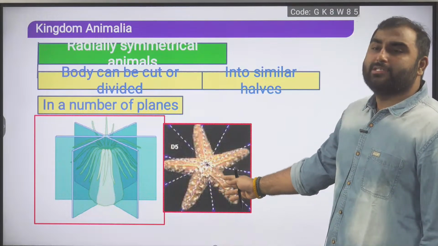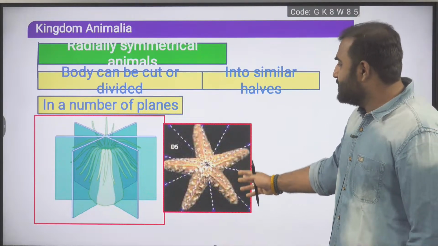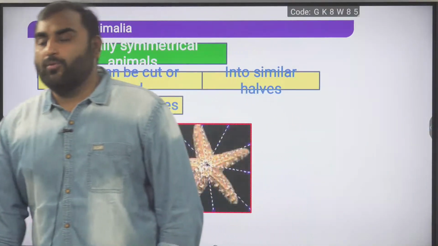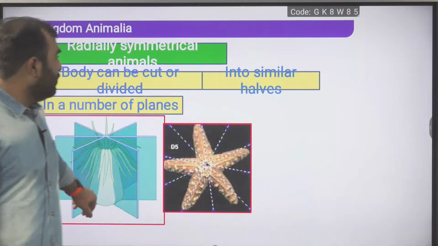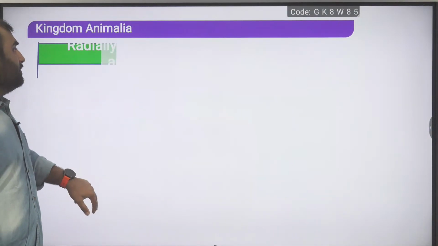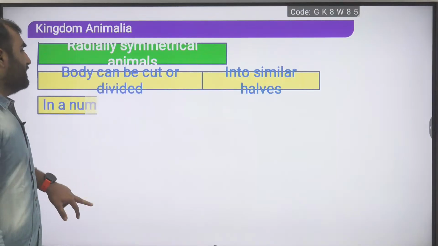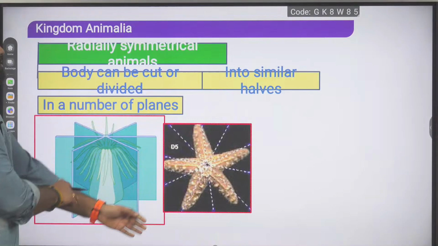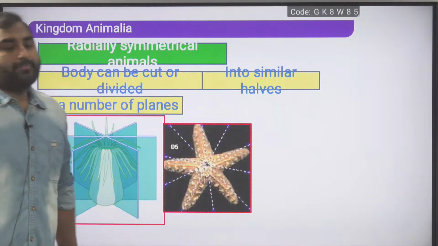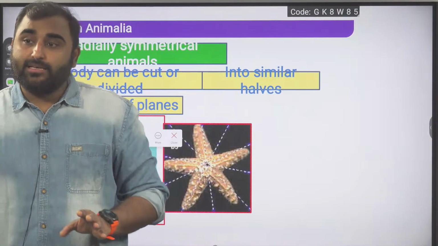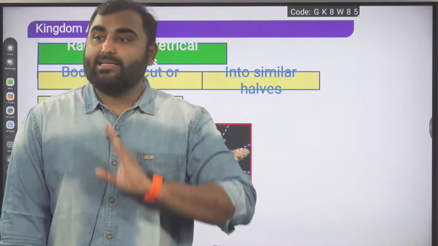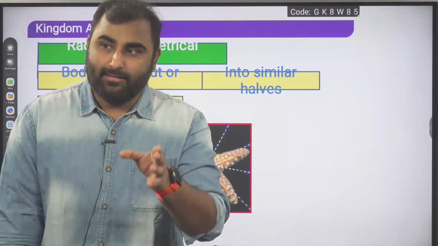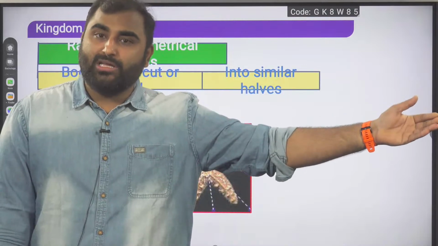Another example is your adult echinodermata, starfish. So for radially symmetrical organisms, which groups will you answer? What examples will you put in radially symmetrical, guys? In NCERT, the definition is: any plane passing through the central axis of the body divides the body into two equal halves. Any plane. It means that there is more than one plane.